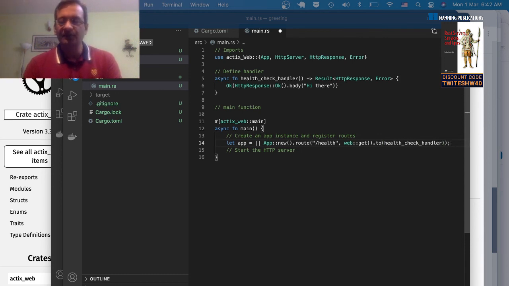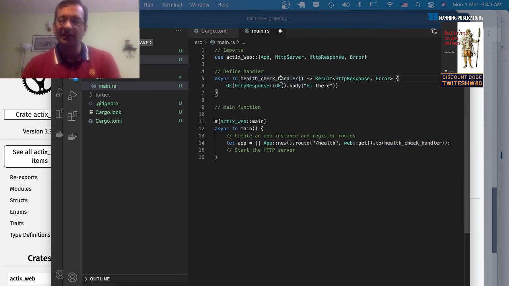So what this is doing is I'm actually creating a new app instance. I'm registering a route. A route consists of a path or an endpoint. It has an HTTP method, and a handler function. So if there is an incoming request on this path /health, and if it's a GET request, what the framework does is it invokes this handler. It routes the request to this health check handler.